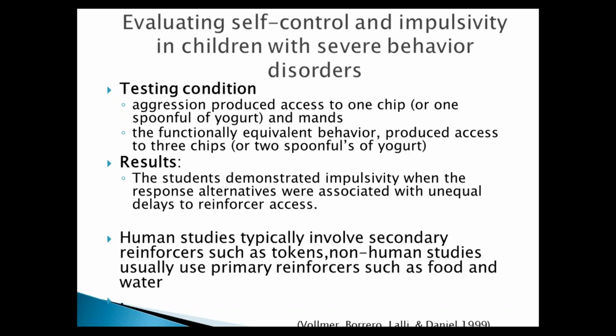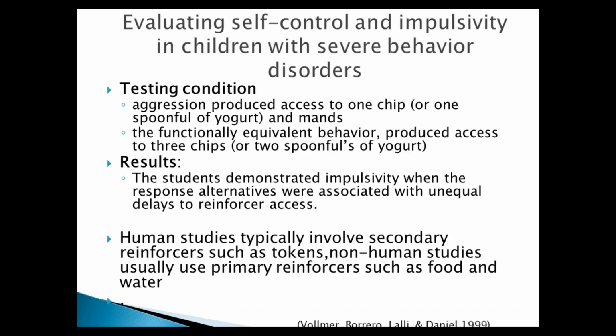In this study, food was used as a reinforcer for both children, yogurt for one and chips for the other. In the testing condition, aggression produced access to one chip or one spoonful of yogurt for the other child. And manding, the functional equivalent behavior, produced access to 3 chips or 2 spoonfuls of yogurt for the second child.